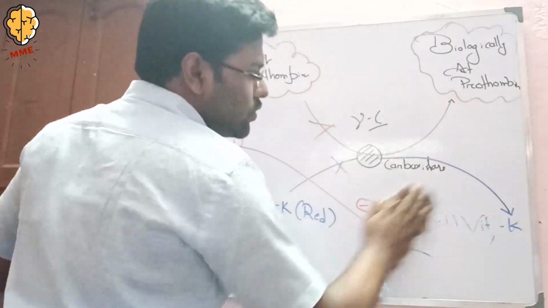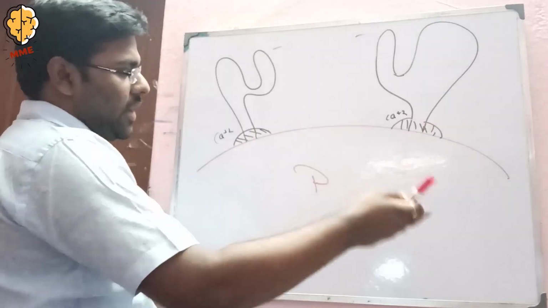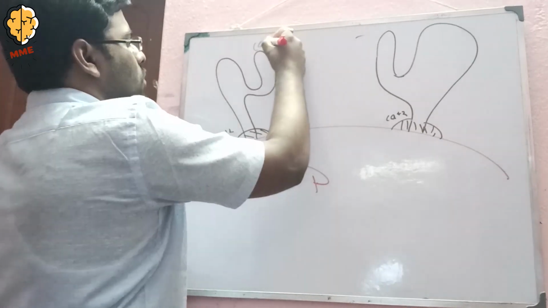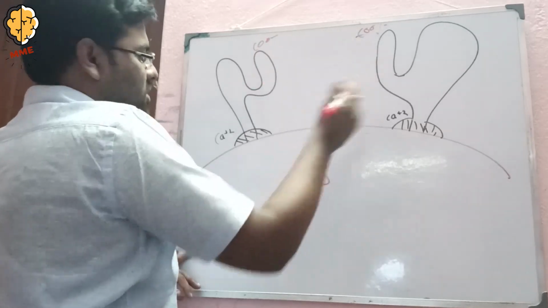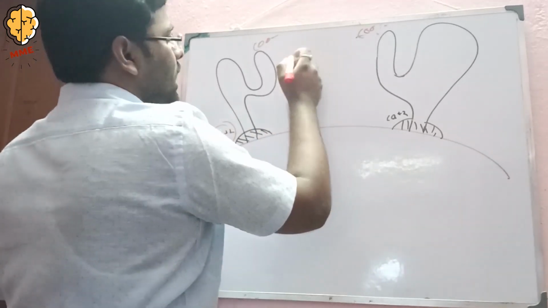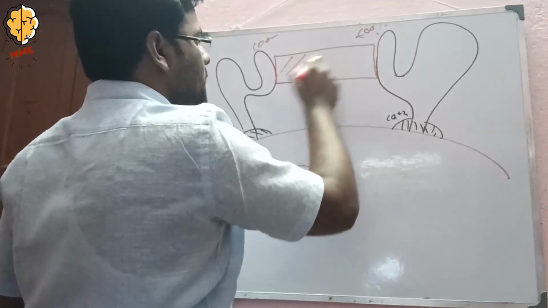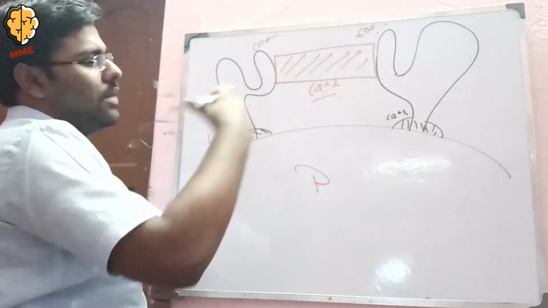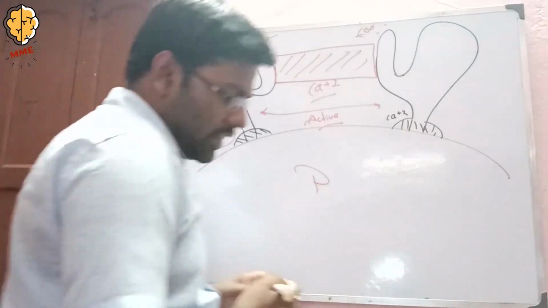Okay, now I want to tell you what the process of gamma carboxylation is. There is the platelet, and there are 2 coagulation factors, with COO minus and COO minus, so they cannot bind to each other because both are negative, so they repel each other, and the surface of the platelet is also negative, so calcium binds them, and with the use of vitamin K, the gamma carboxylase enzyme and the calcium, the 2 coagulation factors come together and they activate. So this activation is not done if warfarin is used.